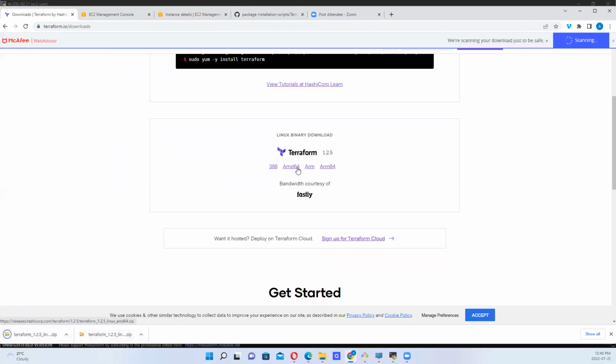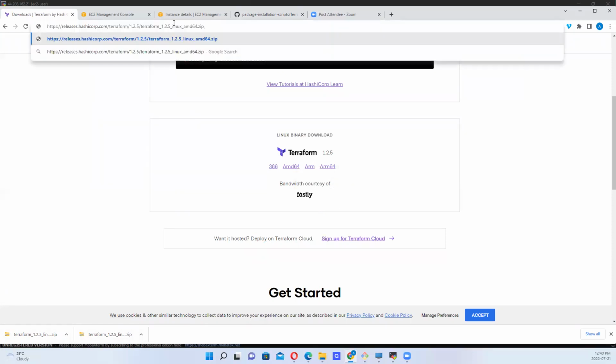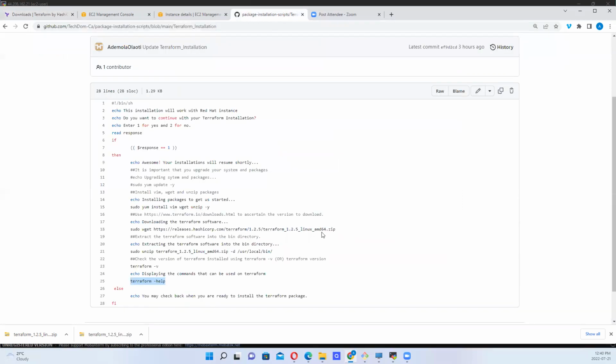Okay, so we want to be able to copy this, right? Copy link address. Let's see what it displays here. 1.2.5_linux_amd64.zip. Okay, so you can see it tallies with what I have here. Okay, so this is what we are working with. So now that we've established that, let's go on and install Terraform on our server.